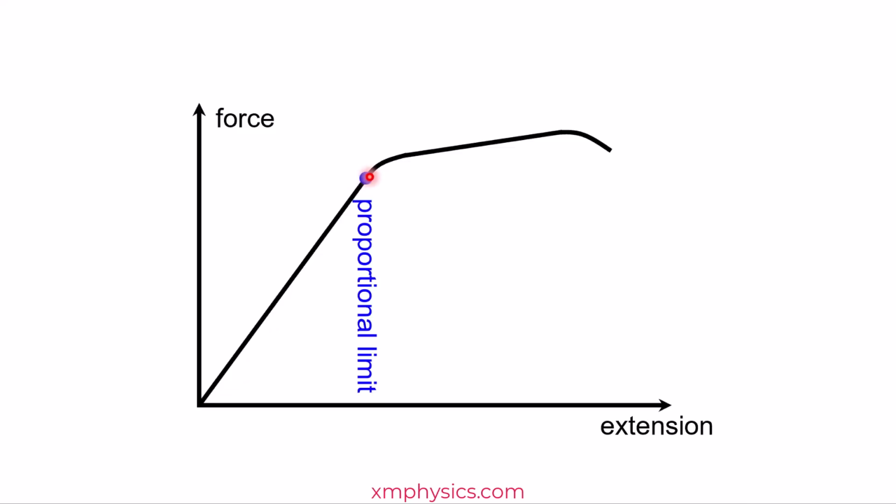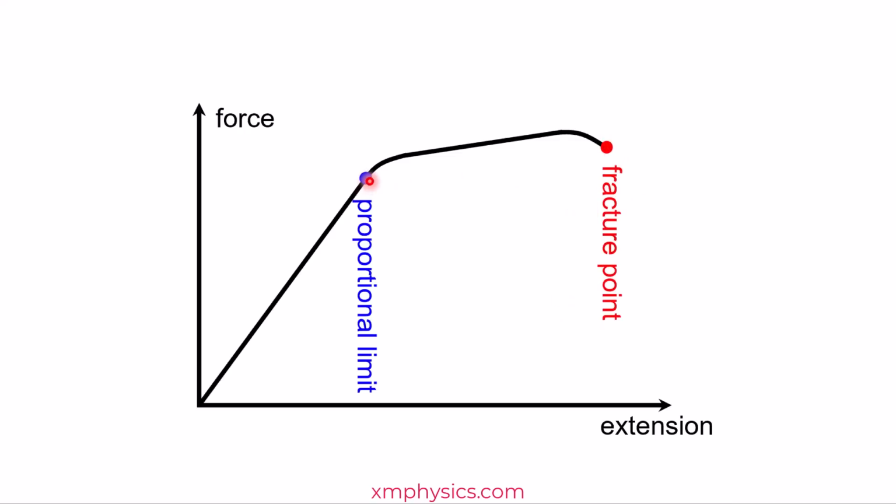If we stretch the wire further, what is observed in practice is, well, it's much easier to stretch the wire now. Increasing the force by a little bit can cause a big increase in the extension. And in fact, if you stretch it too much, the wire is going to snap. So that's called the fracture point.